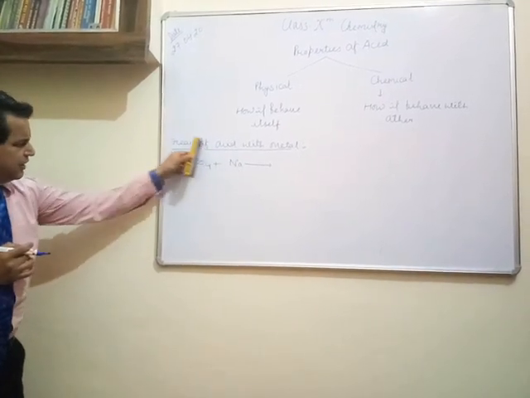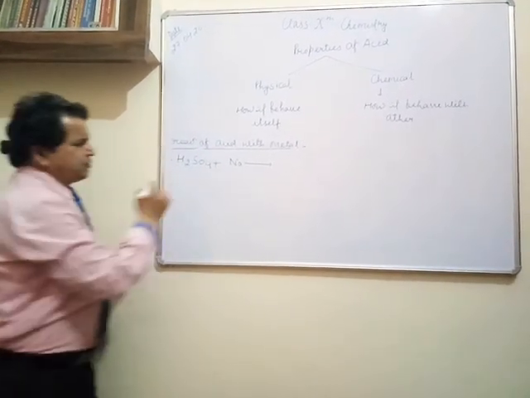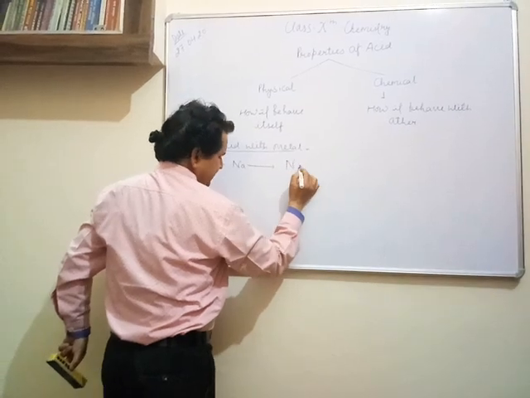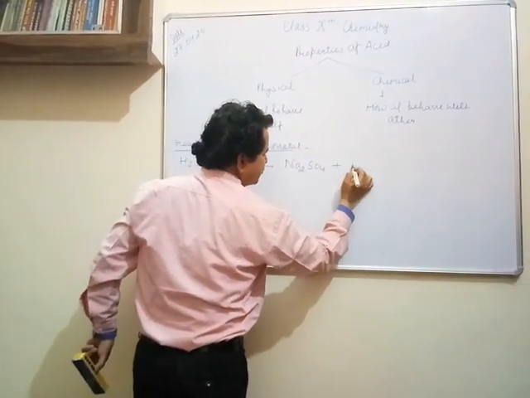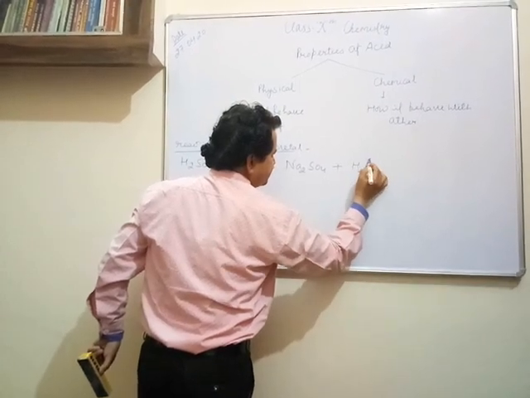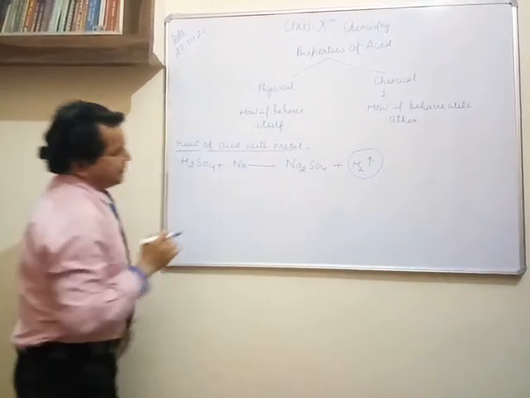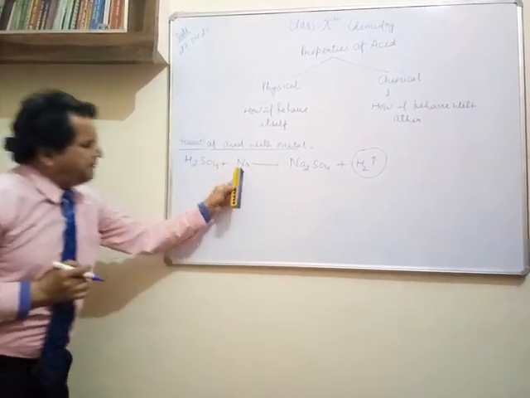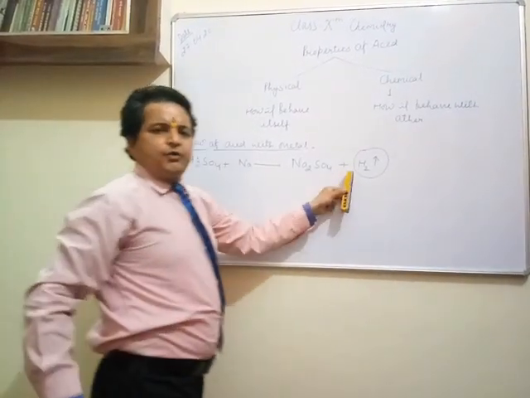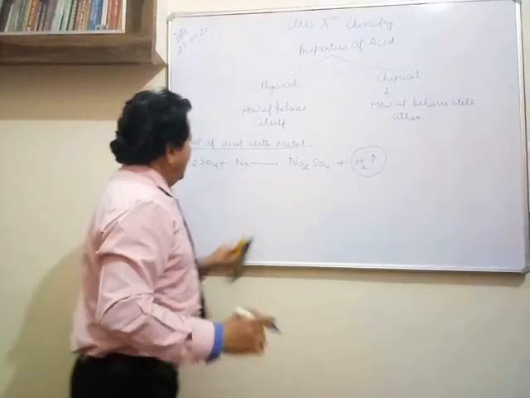That's why sodium will displace hydrogen from here. What will happen? Na2SO4 will form and hydrogen gas will form. So this is a very important property of acid. Whenever acid combines with metal, it forms hydrogen gas, right?